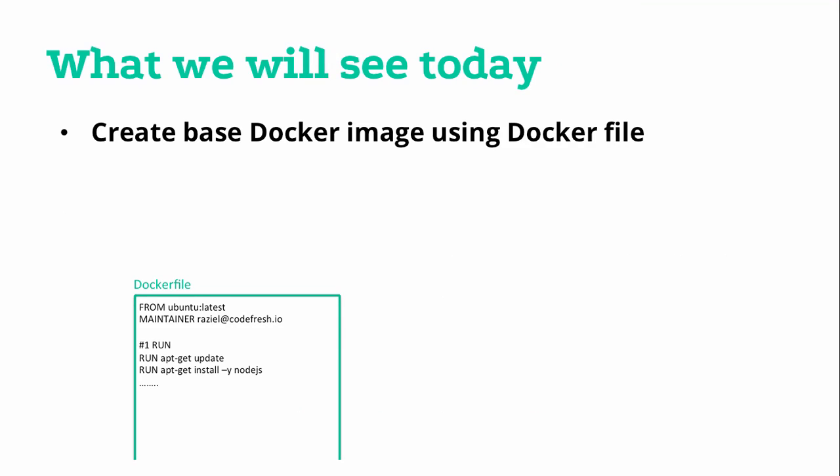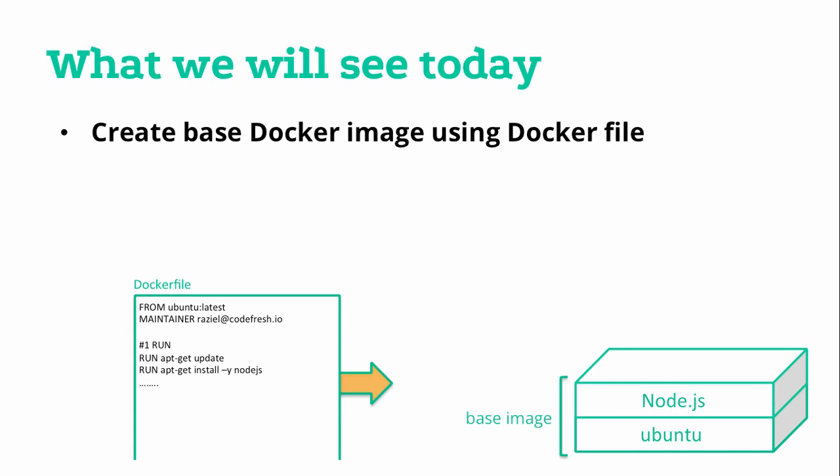What we will be doing today is we will use Dockerfile and the Docker build command. We will write first a very basic Dockerfile that, when we pass it to the Docker daemon, will create the base image that includes Ubuntu and Node.js. As we're doing it, we will learn about the different Dockerfile commands.